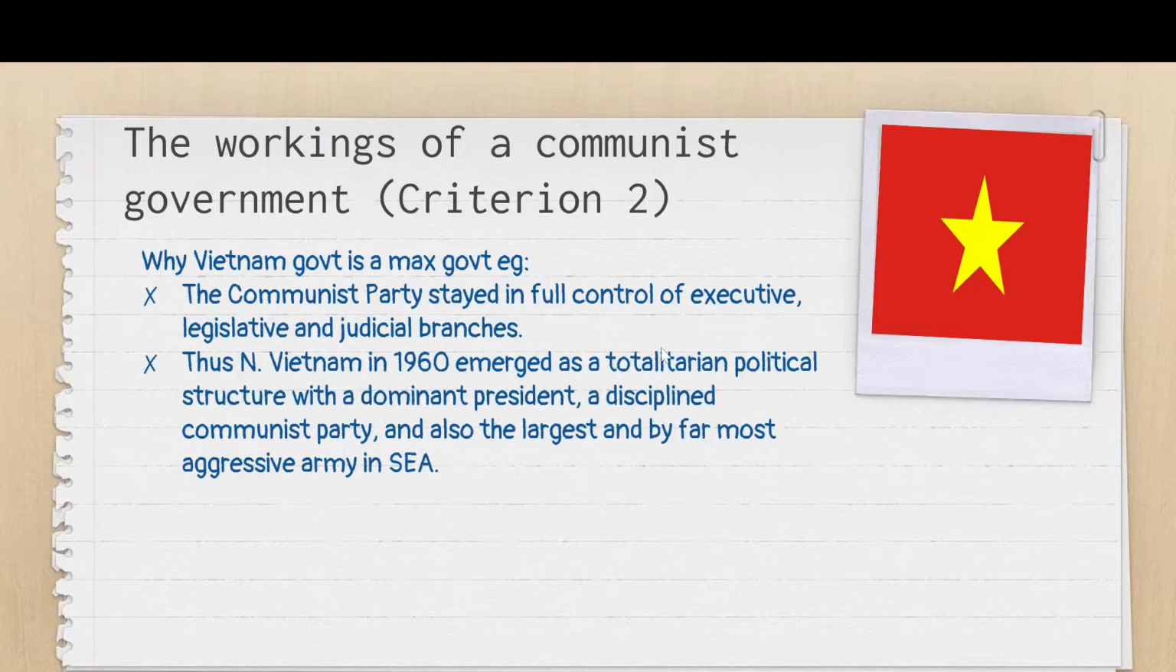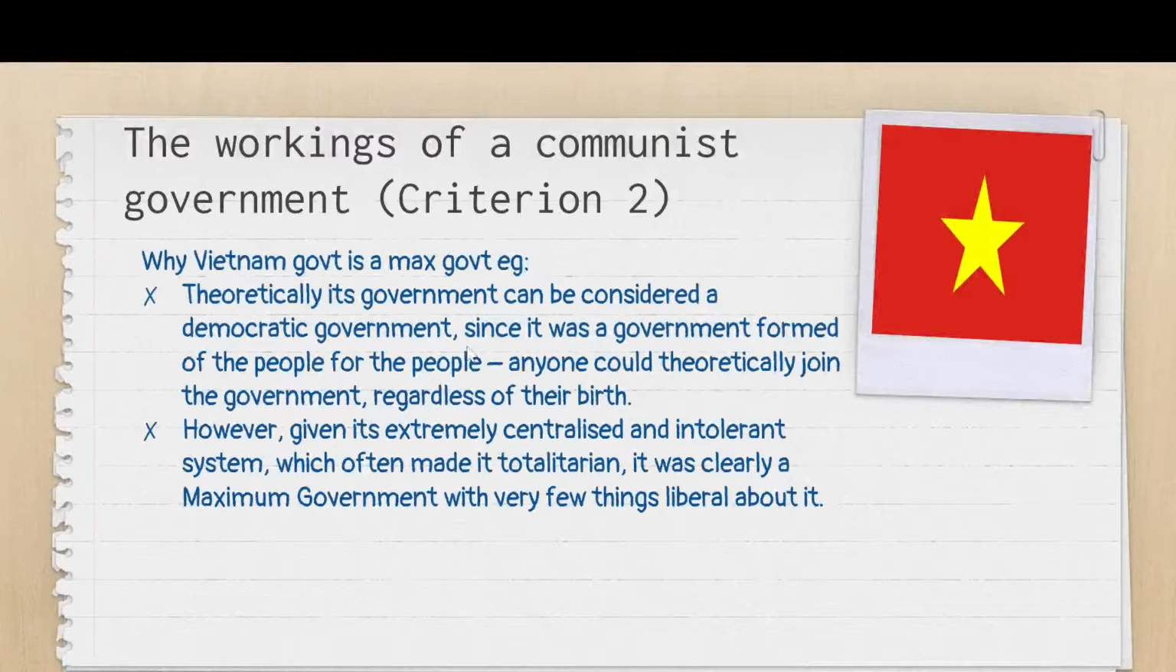So therefore, North Vietnam emerged as a totalitarian political structure with a dominant president, a very disciplined Communist Party, and a very aggressive army that followed the dictates, the instructions of the Communist Party. Well, in a way, it can be considered that they follow some form of democracy, because it is a government of the people, for the people. As long as you become a communist, you join the Lao Dong party, you are technically able to rise up the ranks. But obviously it is still a one-party government, because you must be part of the Communist Party first, and there is no tolerance for any opposition at all.